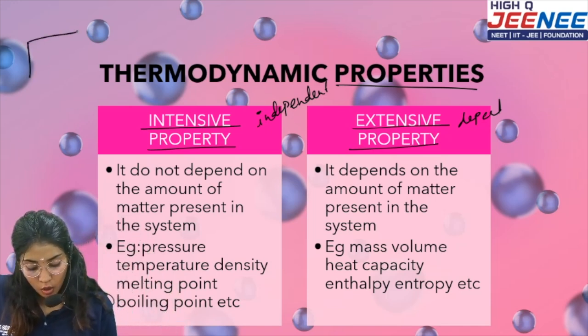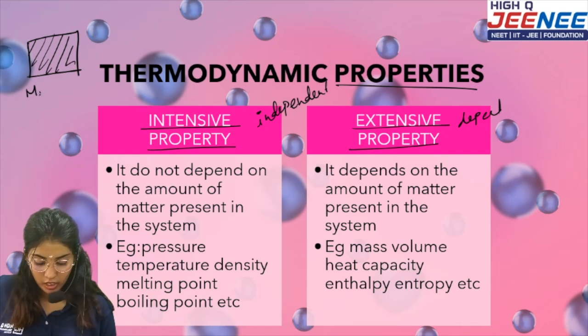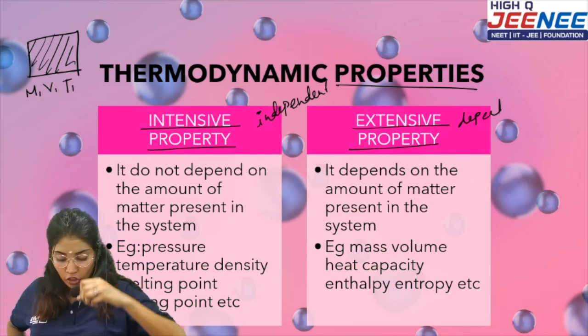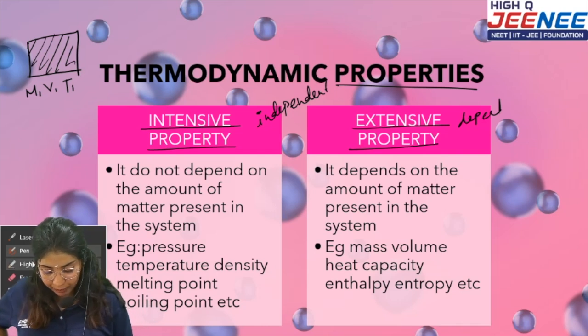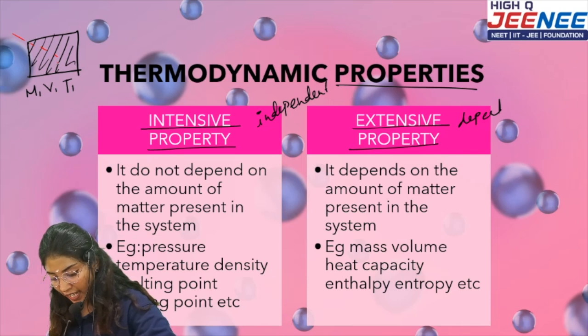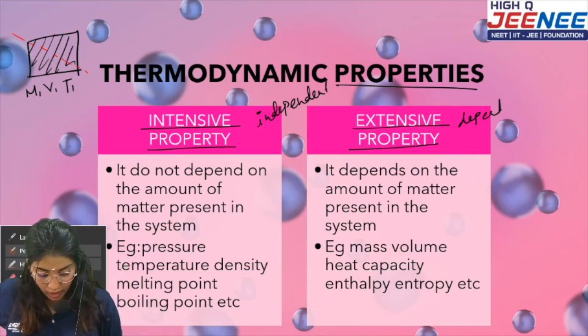Okay, so I'll give you an example. I have a system over here. Okay, in the system, let's say its mass is m1, its volume is v1 and its temperature is t1. Okay, what am I going to do now? I'm going to slice it. Okay, let me change the pen color. I'm going to slice it in half. Okay, now I have cut it. After cutting, how will it be?